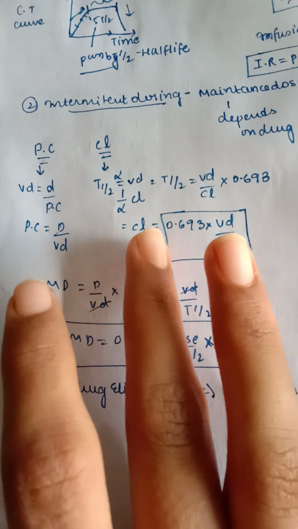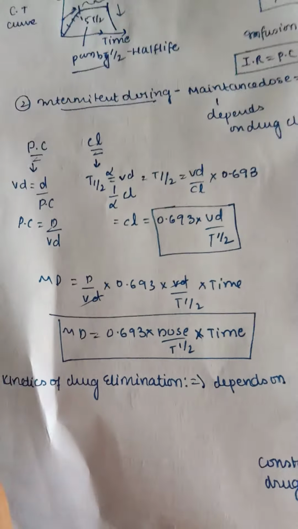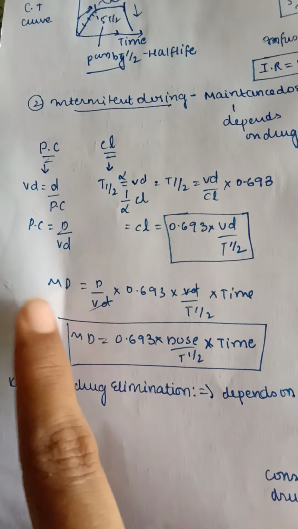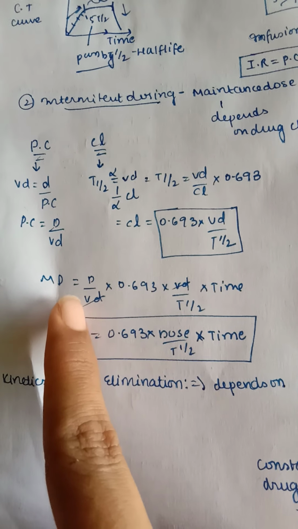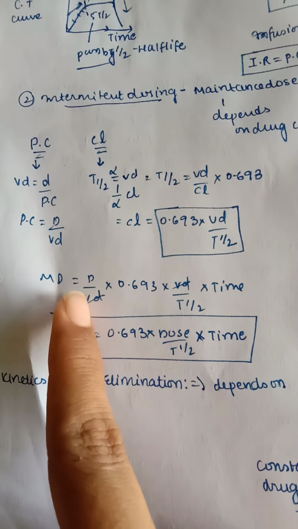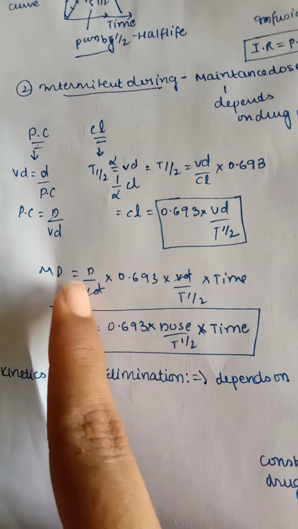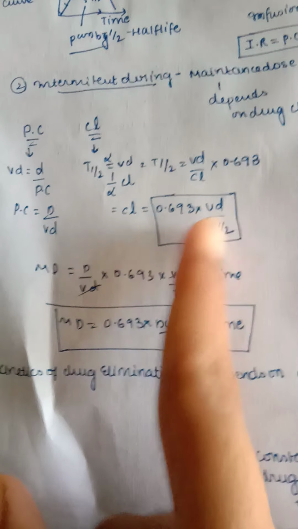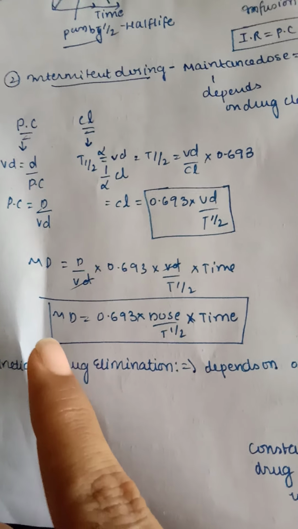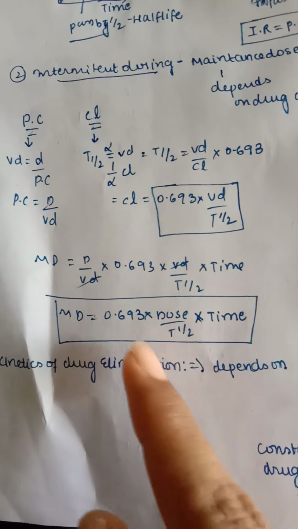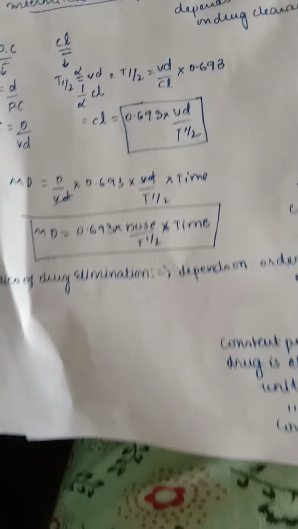because we have got plasma concentration and clearance. So now MD, that is the maintenance dose, is equal to D by VD. Here you can check out D by VD into 0.693 into VD by T half into 10. So now MD becomes 0.693 into dose by T half into 10. So this is a new formula which is important to remember.